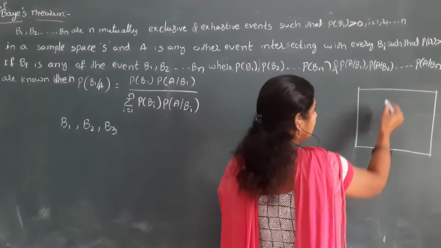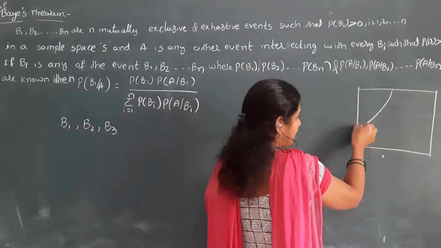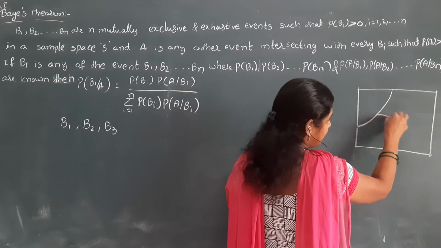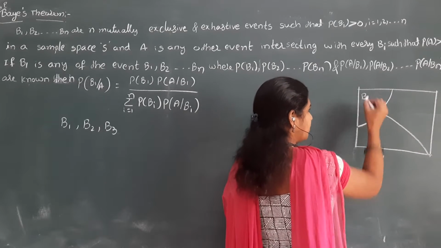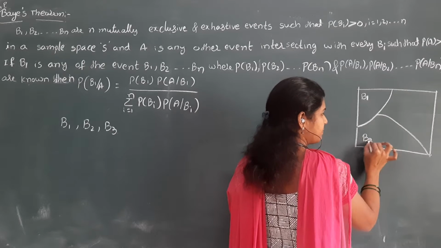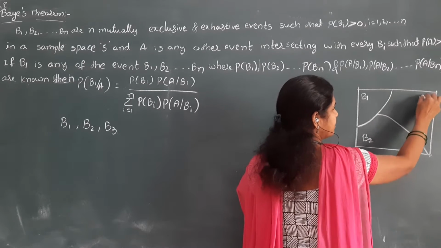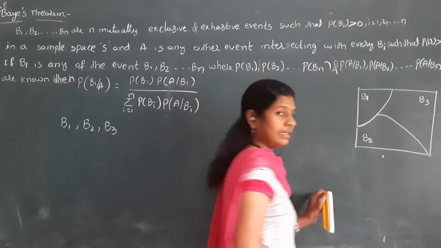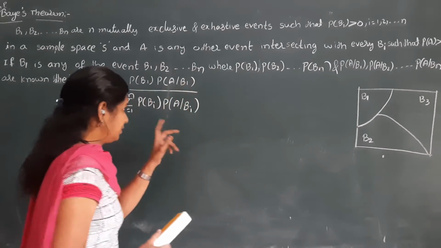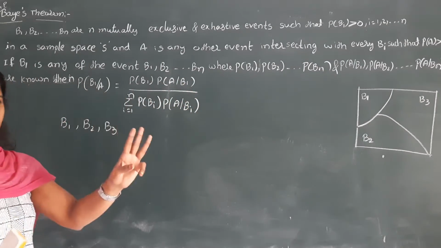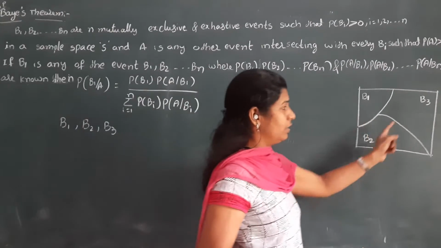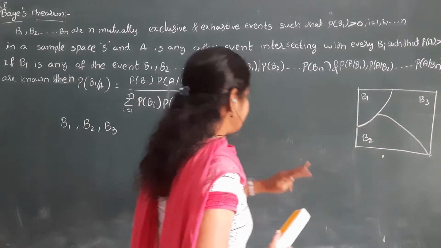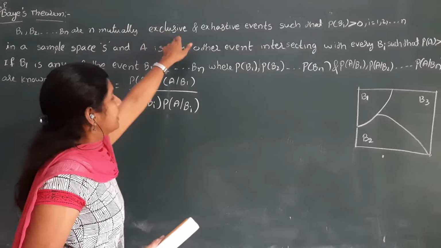Okay. Now, for example, B1 is this part, B2 is this part, B3 is this part. This one I consider as B1, this one as B2, and this one as B3. Clear? See here, B1, B2, B3 are 3 events. Next, all these 3 events are mutually exclusive.